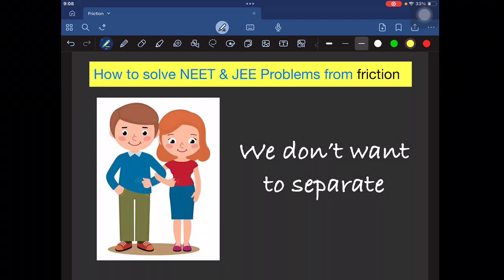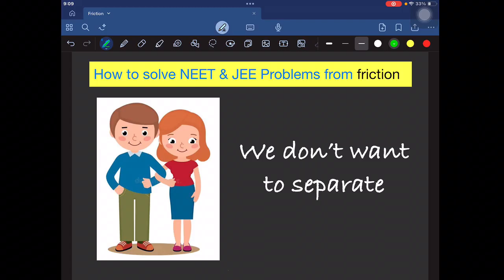If you go through the PYQs, you can find a lot of problems from friction, and it is one of the very important topics from the laws of motion too. Okay, so in this class my aim is to clarify your concept related to friction, and also I will teach you how to solve the problems, and also we will go through a few NEET and JEE PYQs.